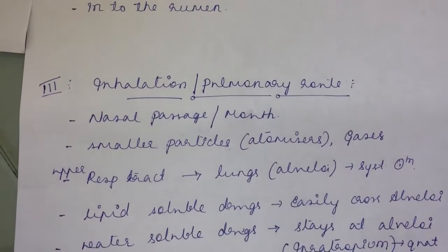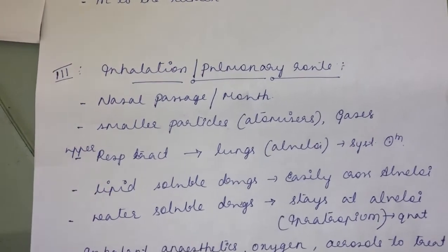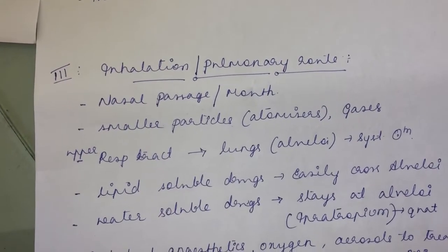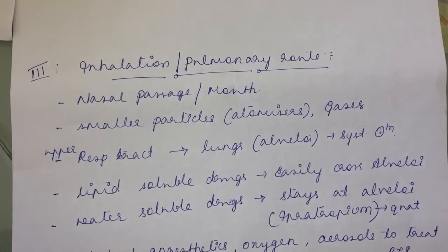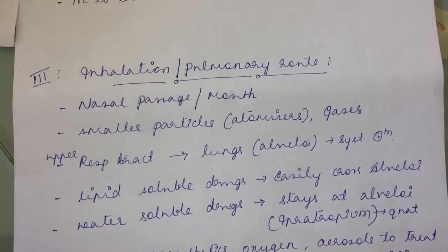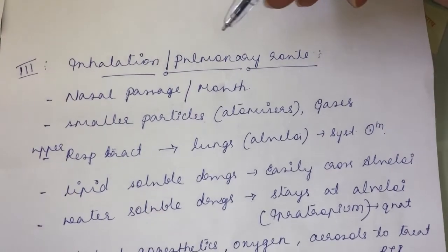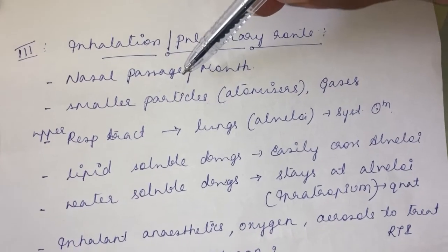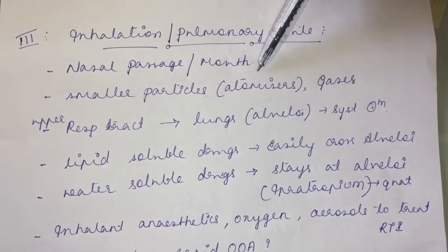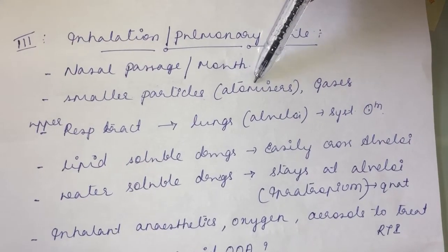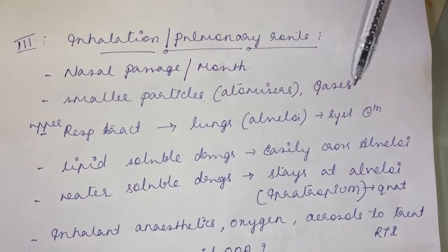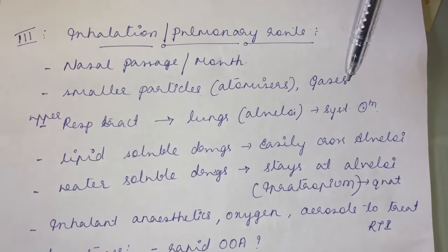Then the third route of drug administration, since the oral route is over and the parenteral route is over, is the inhalation route or the pulmonary route, where you give the drug through the nasal passage or through the mouth. Smaller particles can be given by using atomizers. The gases can also be given through the inhalation route.